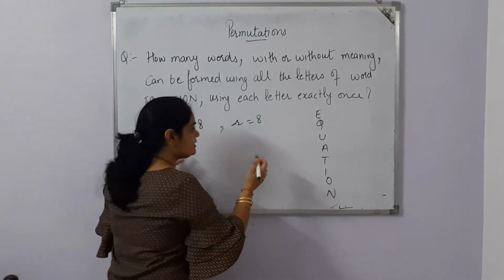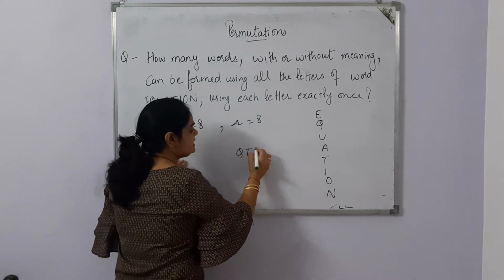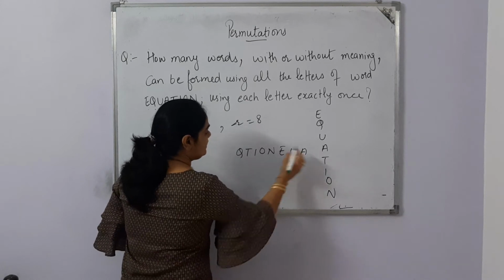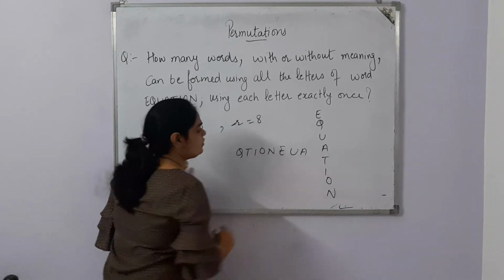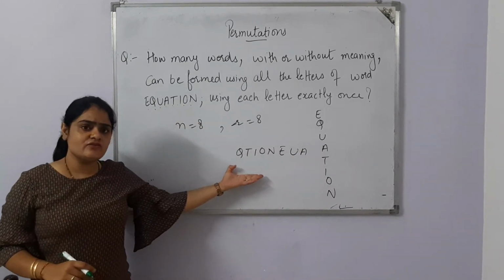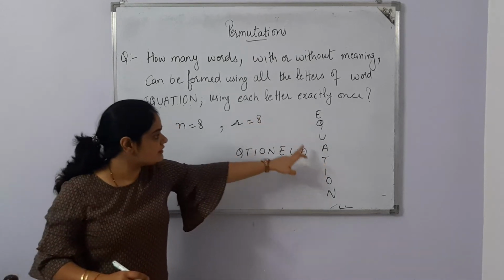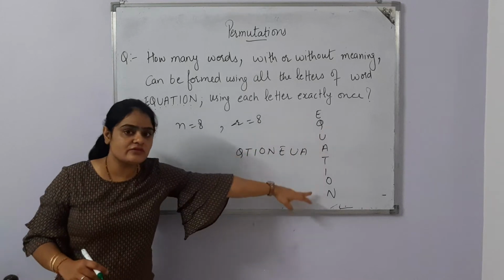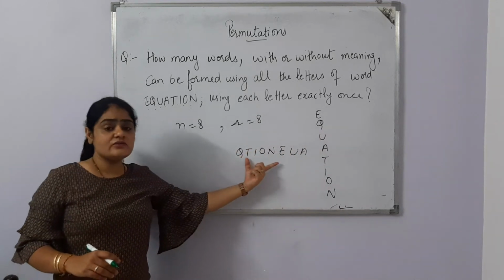Just like I am taking one example, QTIONEUA. This is another word that we can form by using all the letters. Of course this word has no meaning.